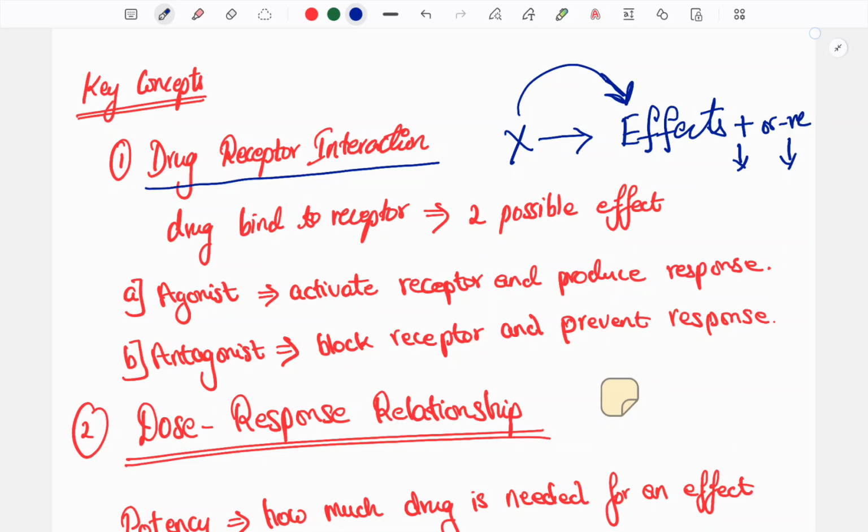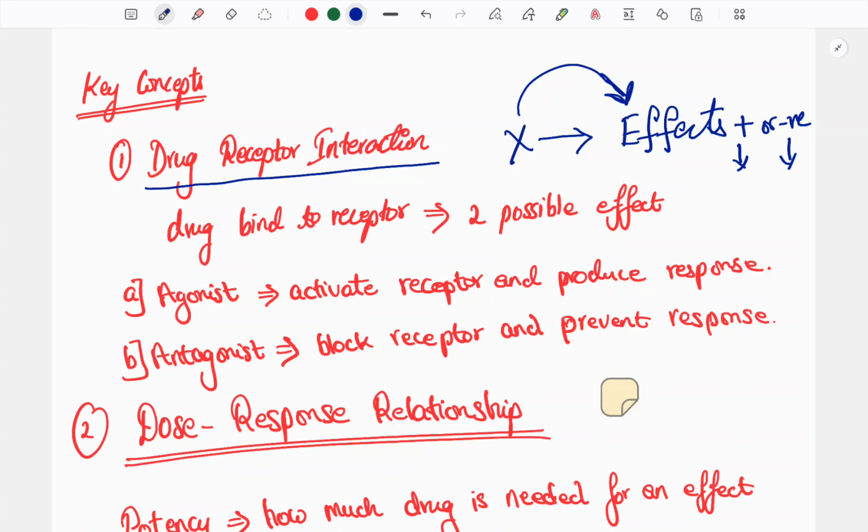This is the main effect of paracetamol. Pharmacodynamics is nothing but what the drug does to the body. In this case, paracetamol is reducing the headache. That is the work paracetamol is doing. Here we are studying drug receptor interaction with respect to PD: the drug is doing something to the body. What the drug does to the body is pharmacodynamics.